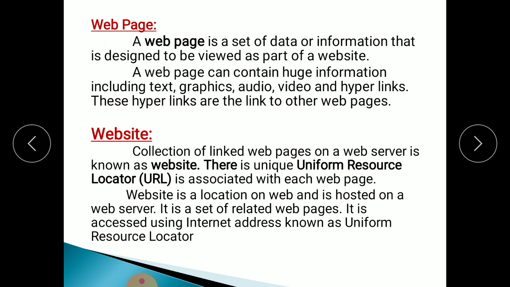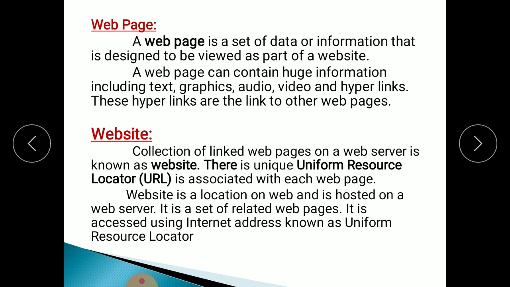Then website. What do you mean by website? A collection of linked web pages on a web server is known as a website. It means a collection of a number of web pages on the web server. In one website there are a number of web pages, and on the web pages a lot of data or information is placed.